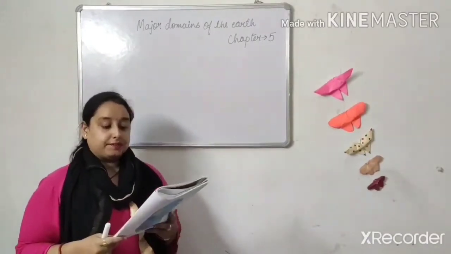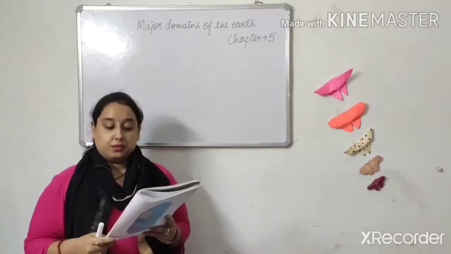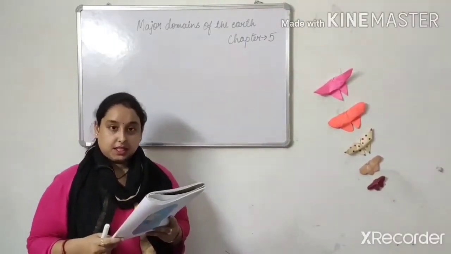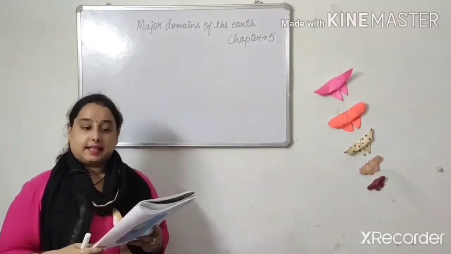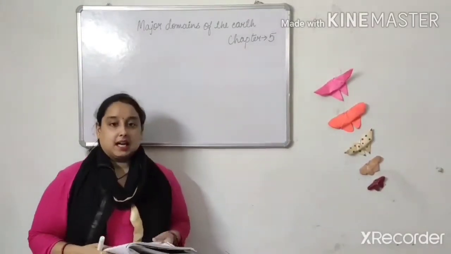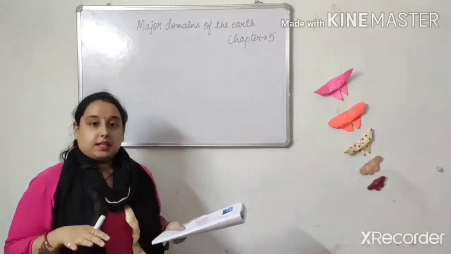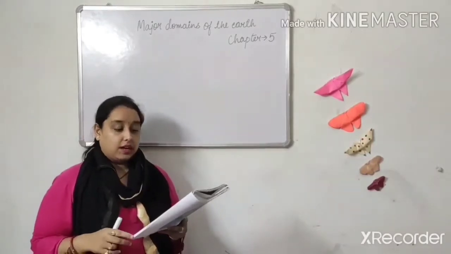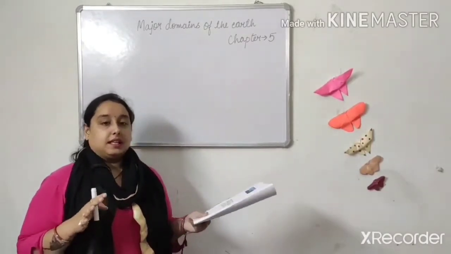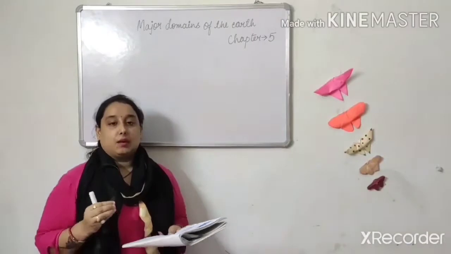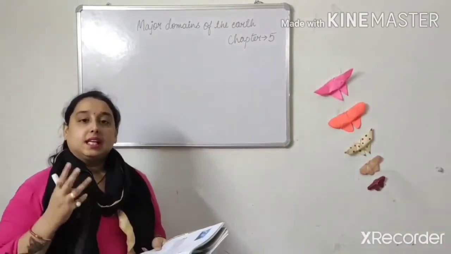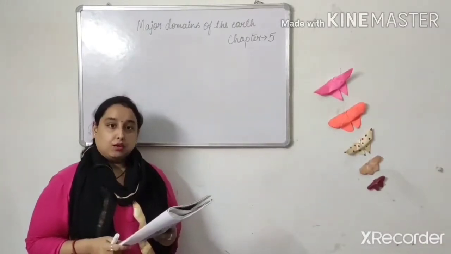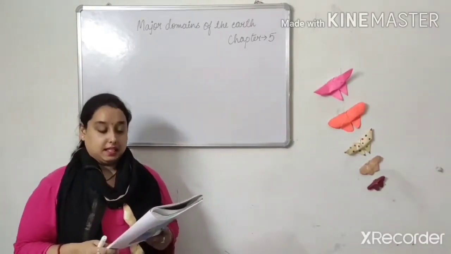The surface of the earth is a complex zone in which three main components of the environment meet, overlap and interact. Means on this earth, where you are living, the surface is a complex zone. This is a complex zone where you can see three components which are connected to each other, overlap and interact with each other.